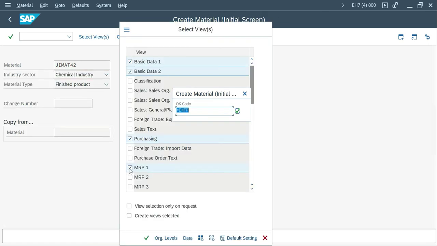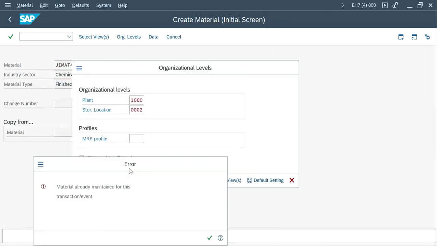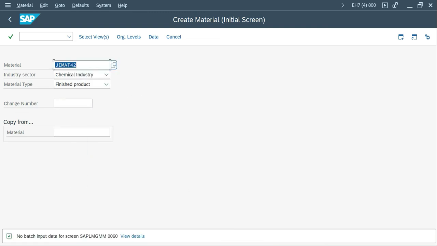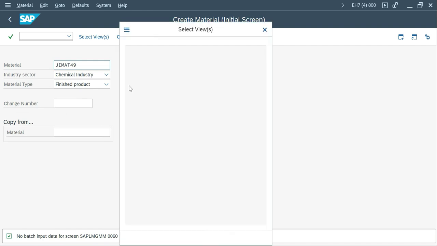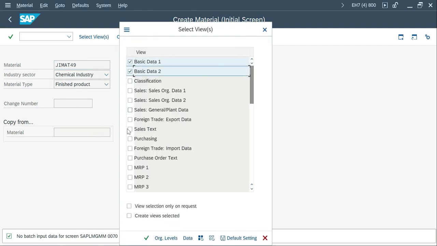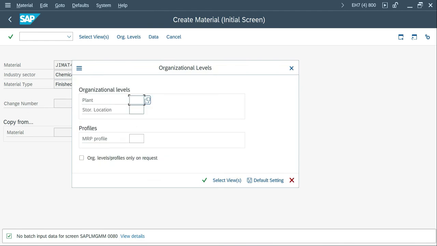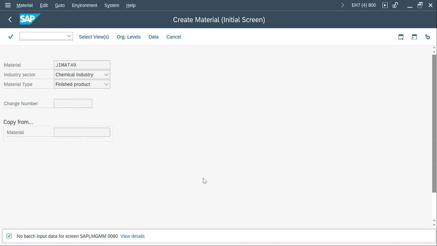Save it, and then one more data that is also coming with error. Go with 49. Basic data 1 to purchasing MRP 1, to continue.